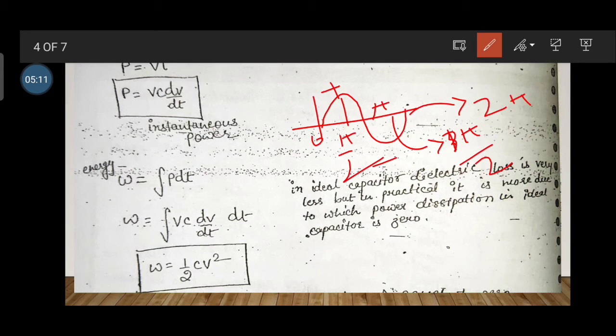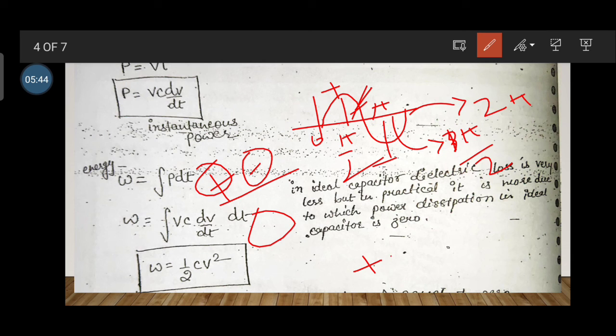In the positive half cycle the capacitor stores energy, but from pi by 2 to pi there is a release of energy from the capacitor, so energy will be dissipated from the capacitor. So overall, in the positive and negative half cycles, the energy will be charged and discharged in the capacitor, so overall energy will be 0. In the negative half cycle also, from pi by 2 to 3 pi by 2 it will store the energy, and from 3 pi by 2 to 2 pi it will discharge the energy. So overall the energy will be 0.